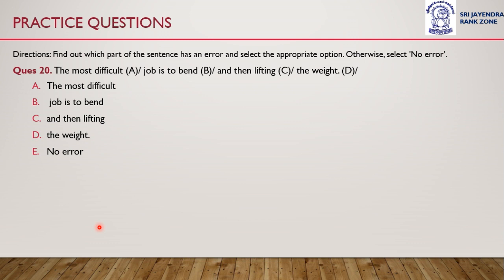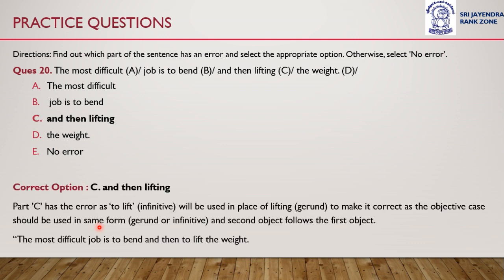Here also, while reading only, you can recognize the error. The most difficult job is to bend and then lifting the weight. So the error is in option C, then lifting.